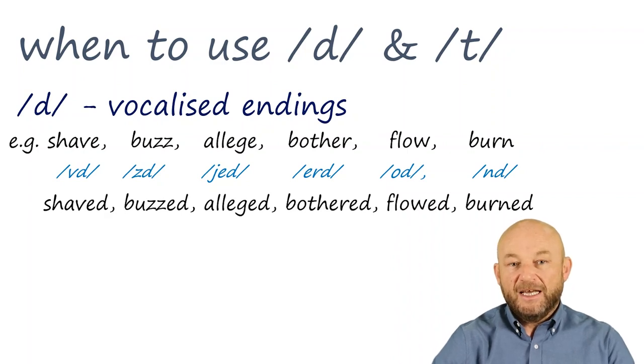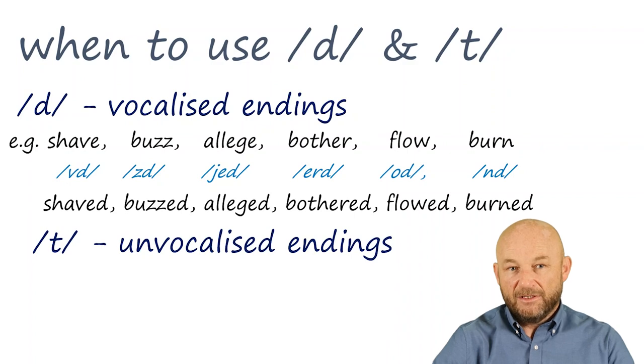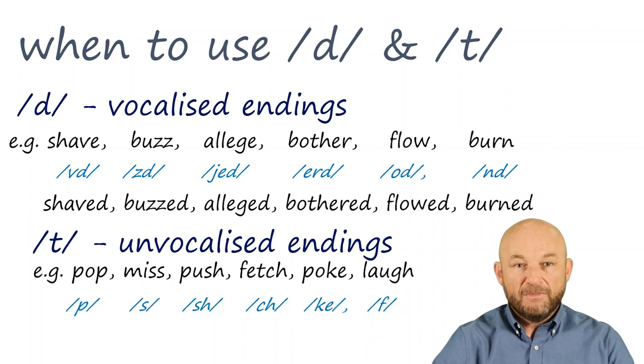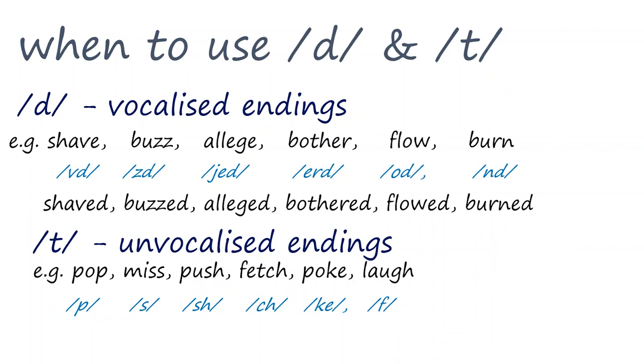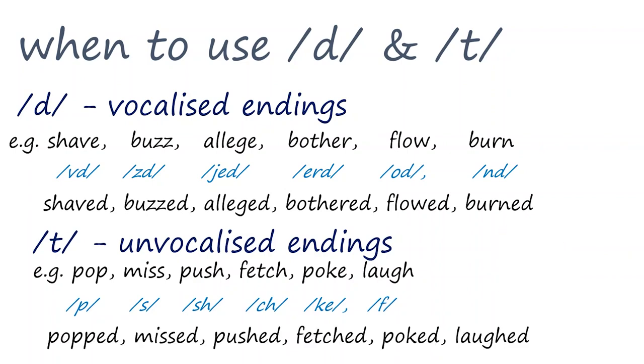Unvocalized endings take the t sound. Examples of verbs with unvocalized endings are pop, miss, push, fetch, poke, and laugh. Putting those into the past simple or participle form, we get popped, missed, pushed, fetched, poked, and laughed.